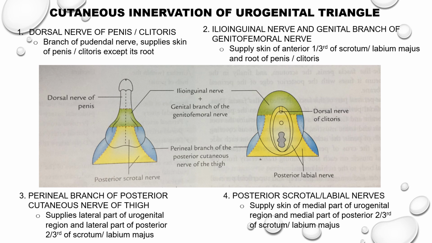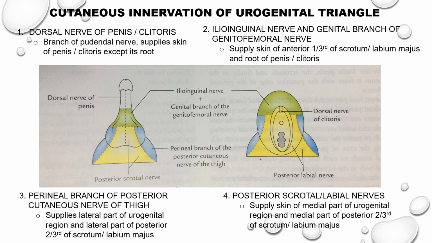The ilioinguinal nerve and the genital branch of the genitofemoral nerve. These nerves supply skin of the anterior 1/3 of the scrotum or labium majus and root of the penis or clitoris. The third is the perineal branch of the posterior cutaneous nerve of thigh.